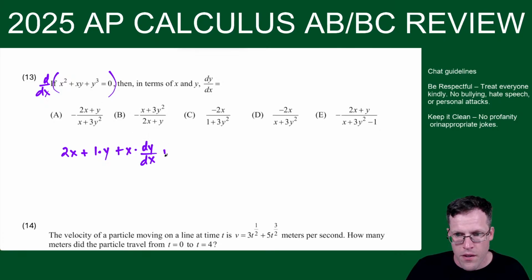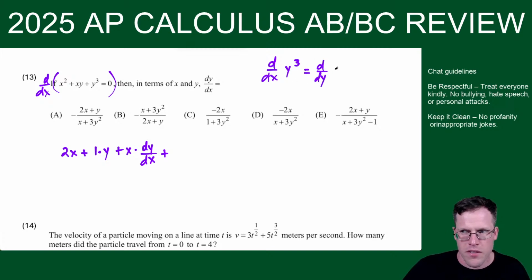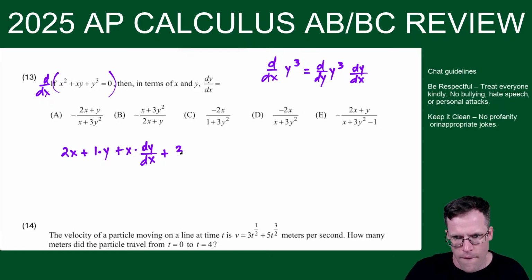Plus, and now just so you know the concept, when you're deriving y to the third with respect to x, what we're really going to do eventually is the derivative with respect to y of y to the third. But you can't just swap out x and y and hope no one notices. That's why we have to multiply by dy dx to balance things, because you can see dy over dy would cancel, bringing you right back. So we have to use the chain rule here. Okay, that's what's going on when you do implicit differentiation. So you get plus 3y squared dy dx, and now equals 0.